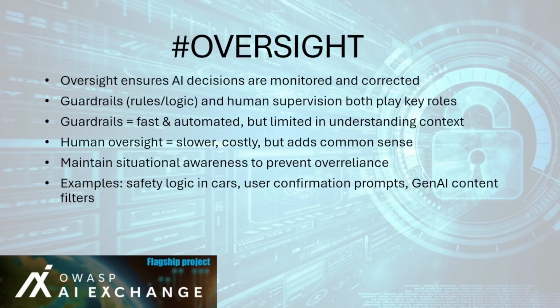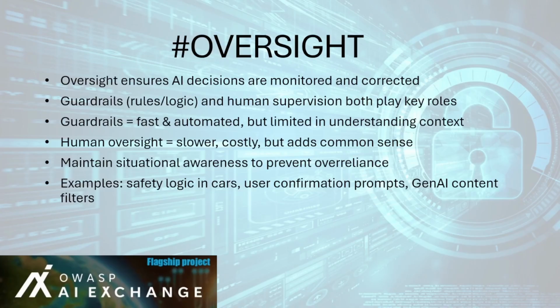The oversight control focuses on monitoring and validating AI model behavior, either through automated guardrails or human involvement, to prevent harm or undesired outcomes. It addresses the crucial last line of defense when AI systems operate autonomously or influence real-world actions, to detect and intervene when models behave incorrectly or unpredictably. Oversight ensures AI actions align with organizational, ethical, and safety boundaries.